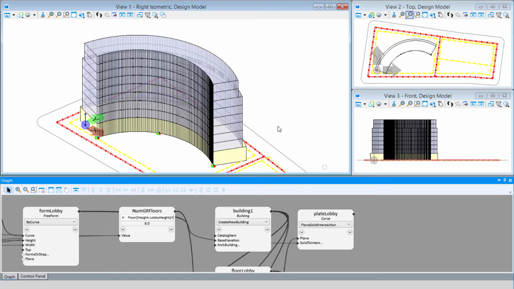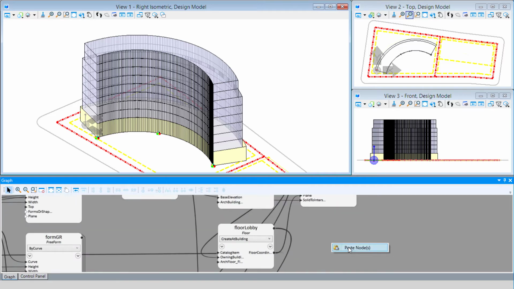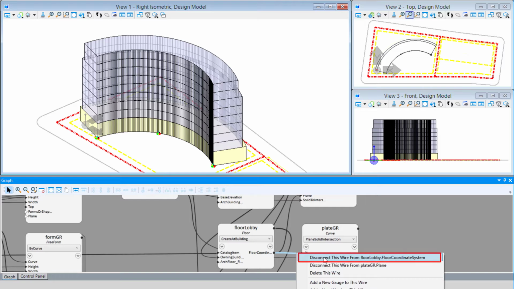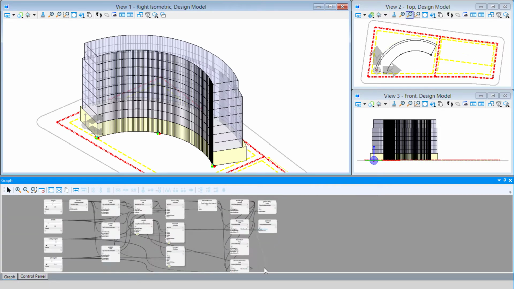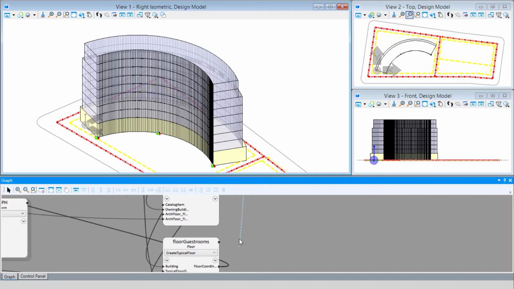So now we're going to do the same for the next group of floors, which are the guest room floors. So I'm going to take this node, the plate lobby, and I'll copy it, and I'm going to paste. And we're going to call this plate GR for guest room. So I'm going to hover over the wire that's connected to the plane input. I'll right click and I'm going to disconnect this wire from the lobby floor coordinate system. And I want to now connect it to the guest room floor coordinate system.